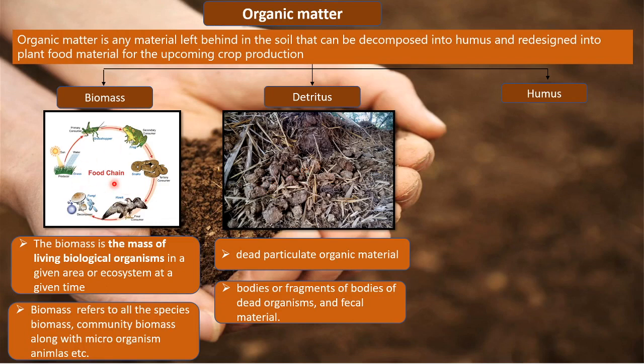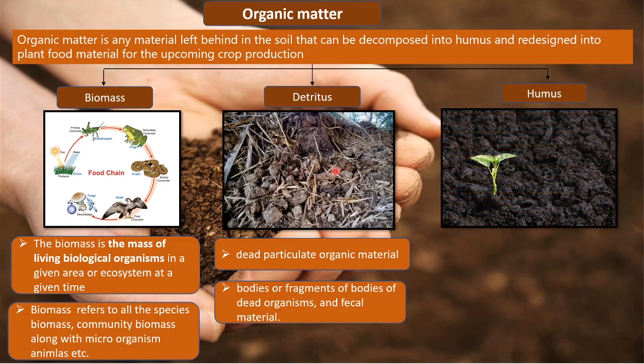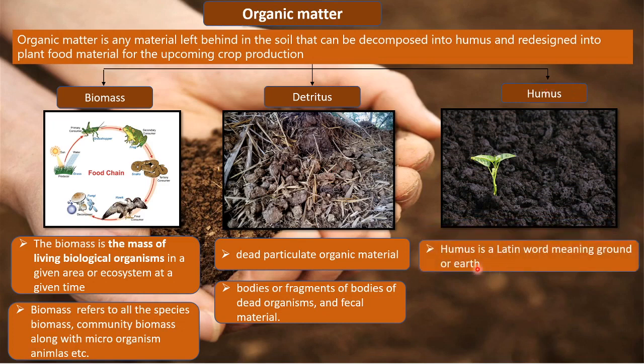So from the biomass, things get converted into detritus, and from the detritus, when microorganisms feed upon this detritus, it gets converted into humus. And humus is a Latin word meaning ground or earth. So humus is nothing but the rich content of the soil that is present.